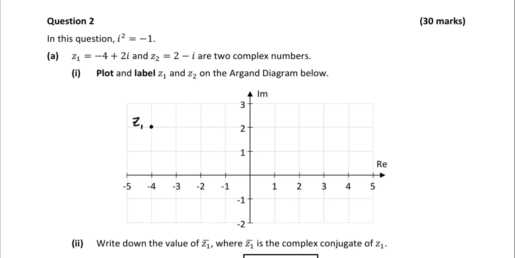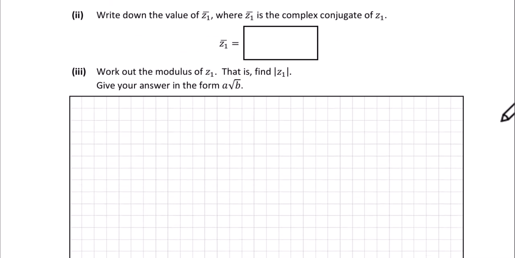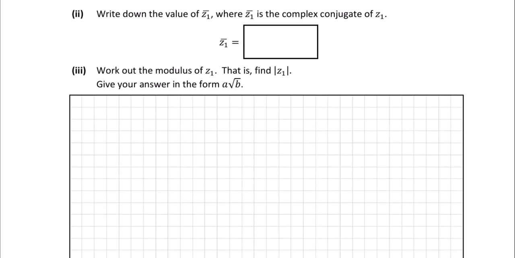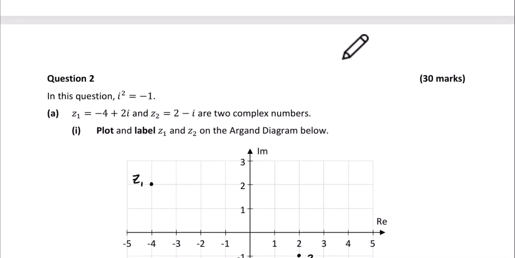z2 is 2 minus i, so you go out the real axis 2 units and then down the imaginary axis 1 unit, and you'll end up here. That's z2. So that's part A1 done. Okay, so let's look at part 2. It says write down the value of z1 bar, where z1 bar is the complex conjugate of z1. So z1 was minus 4 plus 2i.